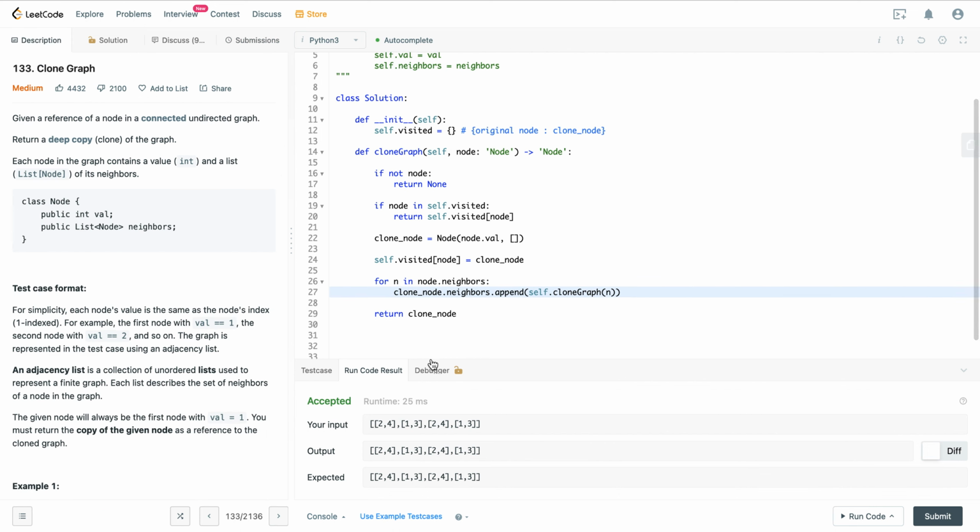And before I forget, the time complexity of this should be the number of nodes plus the number of edges. In terms of space complexity, the space is based on the height of the tree. So the height of the tree will be the space. And for the visited dictionary, the space will just be the number of nodes, so it'll be O(N). And then the time complexity is going to be O(N plus M), where N equals the number of nodes and M equals the number of edges.